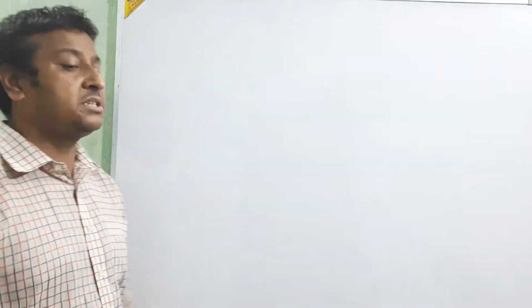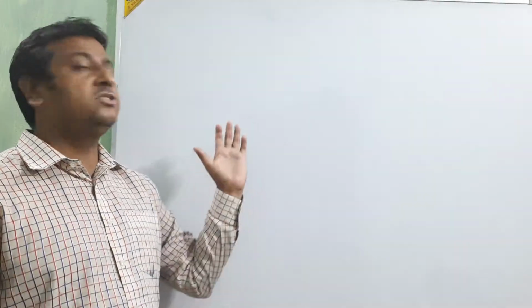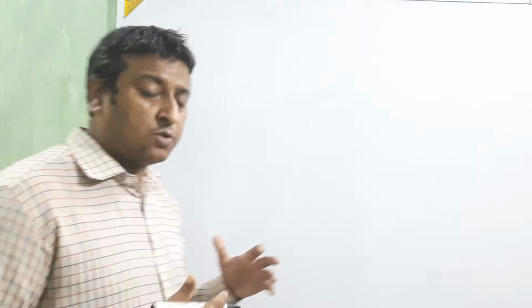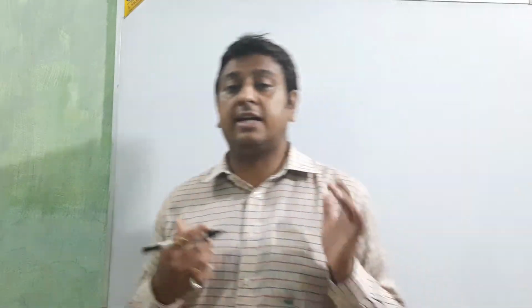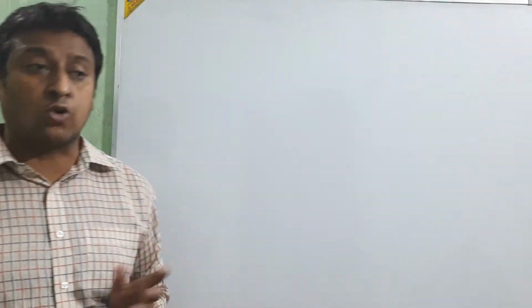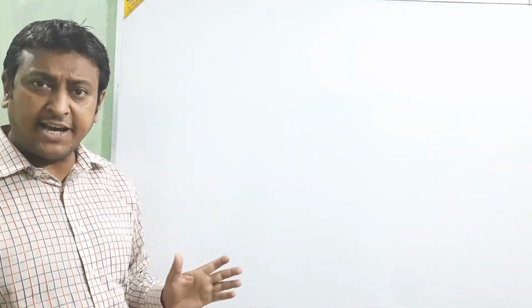Admission of partners. By solving all these questions, I will try to make you understand how to solve the question easily.